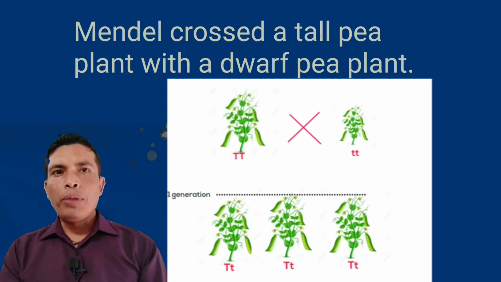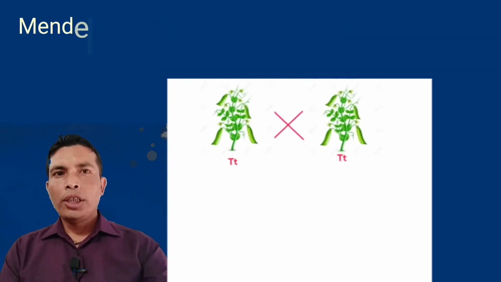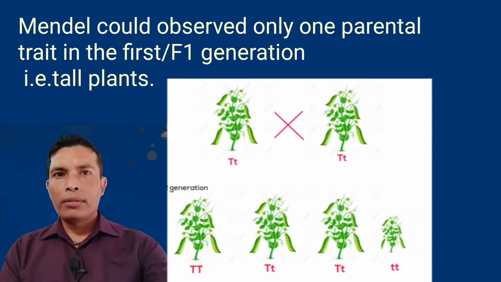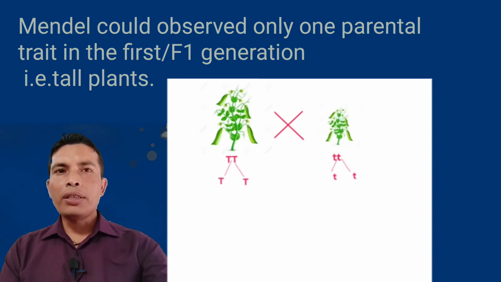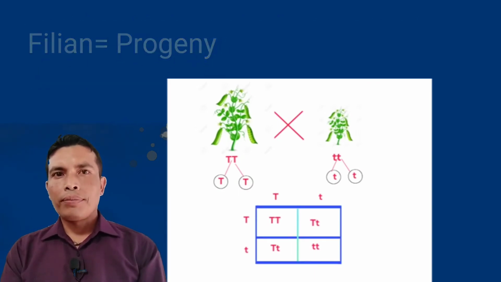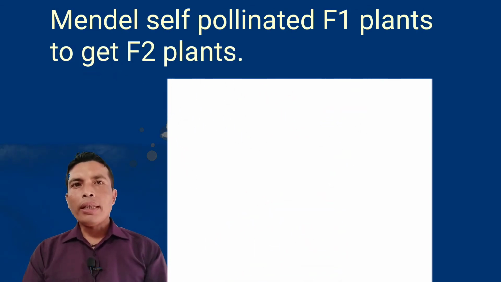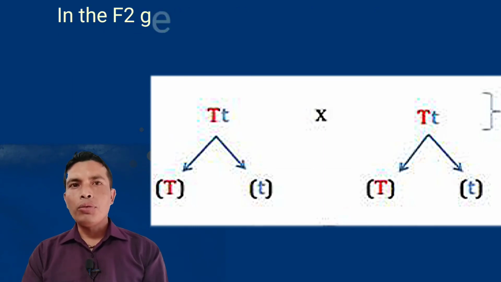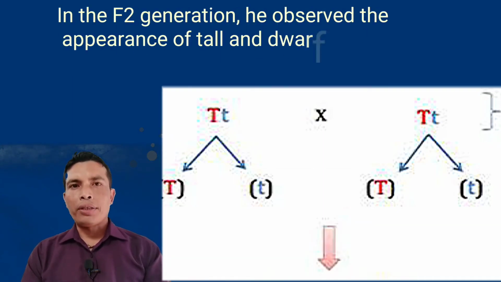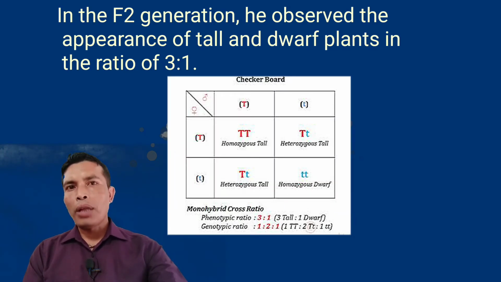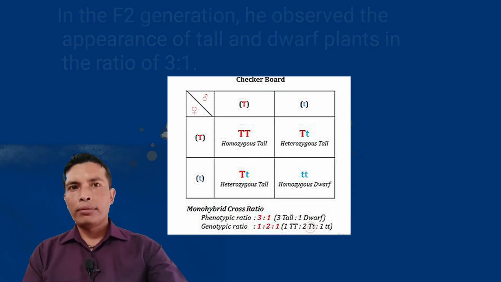Mendel crossed a tall pea plant with a dwarf pea plant. He could observe only one parental trait in the first generation, F1, that is, tall plants. F means filial. Filial means progeny. Mendel then self-pollinated the tall F1 plants to produce the second filial progeny, or F2 generation. In this generation, he observed tall plants and dwarf plants in the ratio of 3:1.